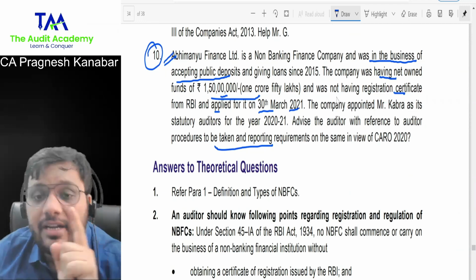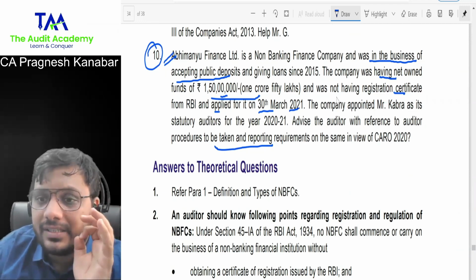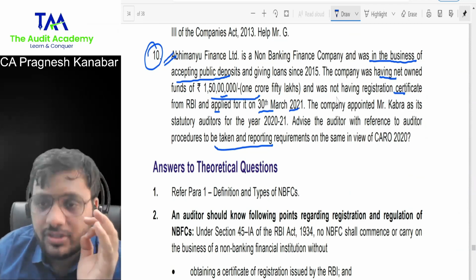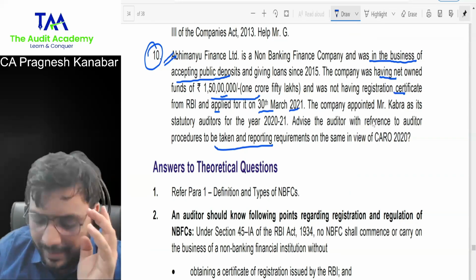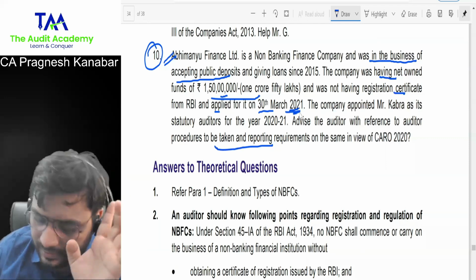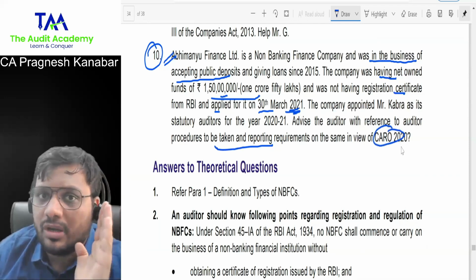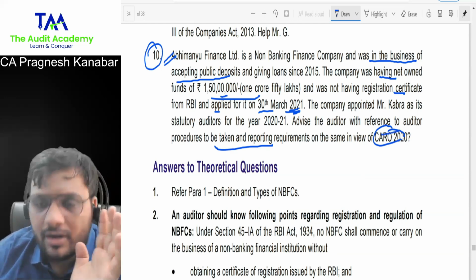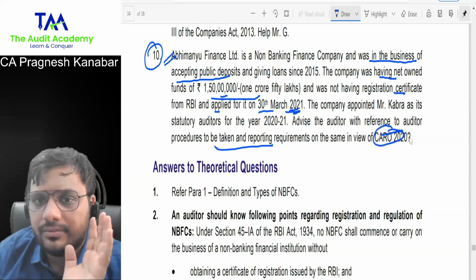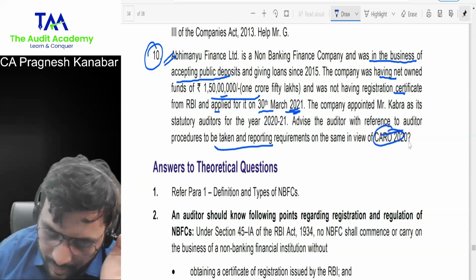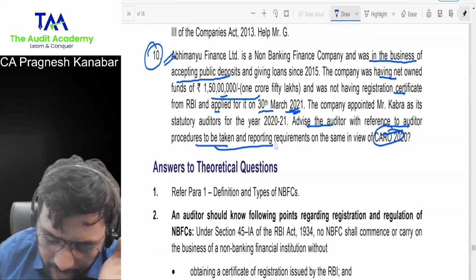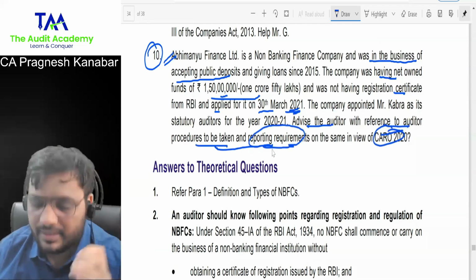The company has net owned fund of 1 crore 50 lakhs and was not having a registration certificate, and applied for that in 2021. One is there will be a negative comment in CARO for sure, correct? Because in CARO we are supposed to comment upon this. But CARO we will do later on. Advise the auditor with reference to audit procedures to be taken and reporting requirements on the same.